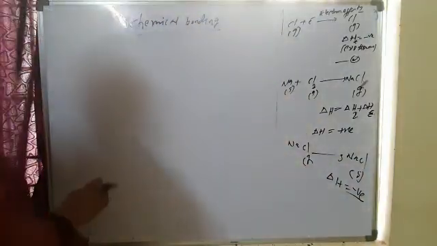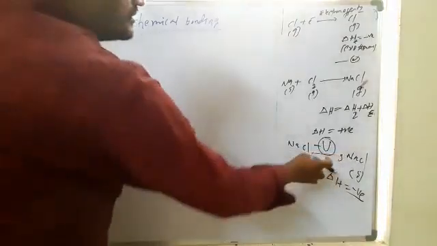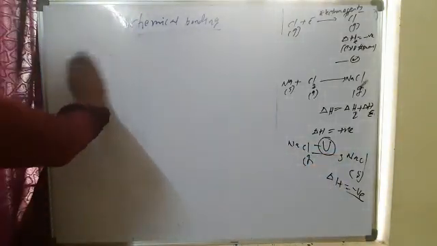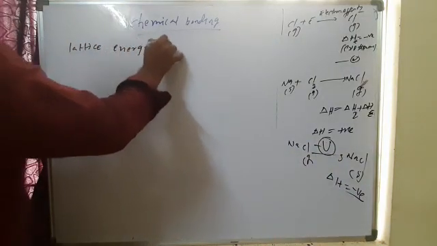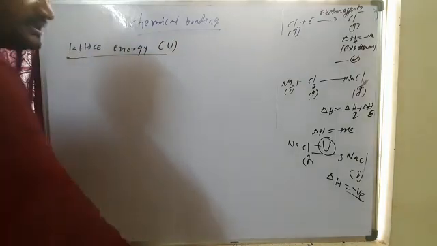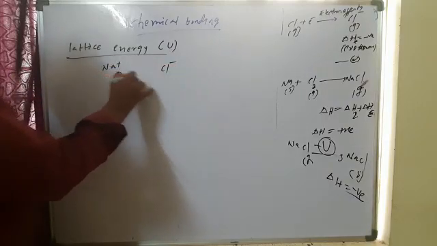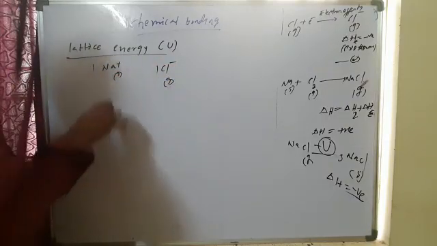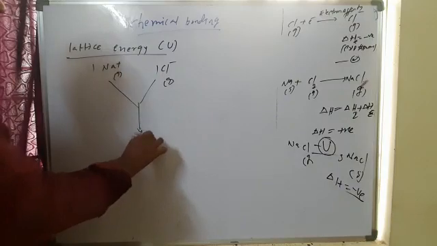The lattice energy concept explains the energy involved when gaseous ions form solid NaCl. Here we take lattice energy U. Lattice energy, symbol U, means the amount of energy released when 1 mole of gaseous oppositely charged ions forms a crystal, NaCl solid.